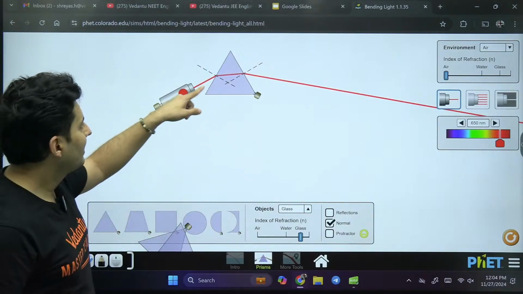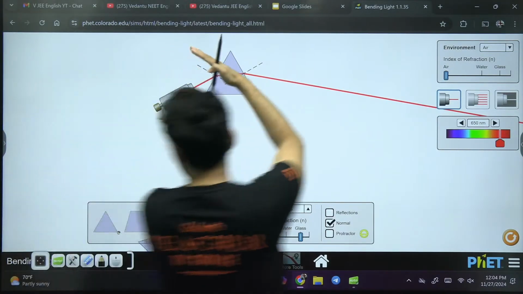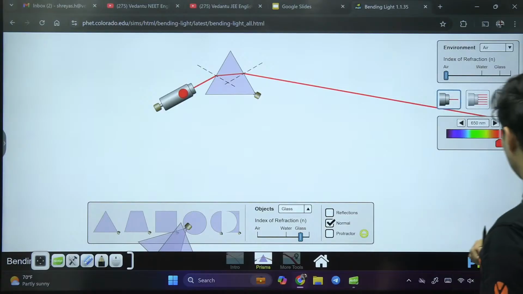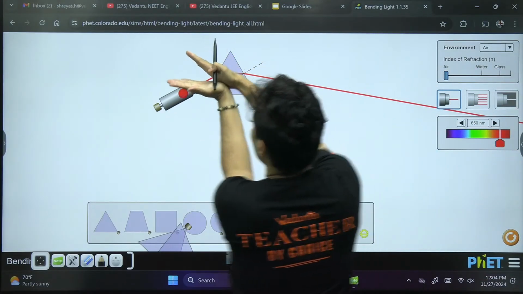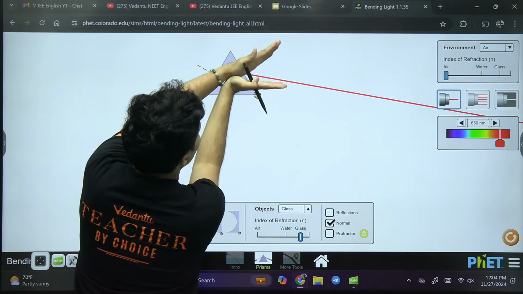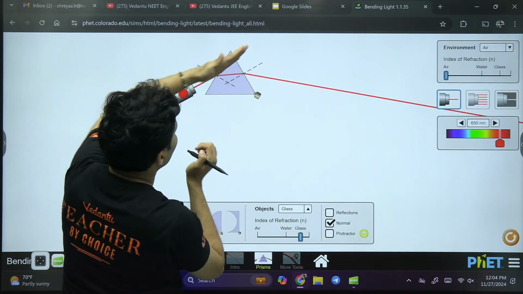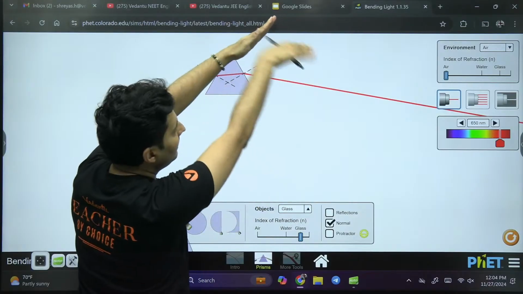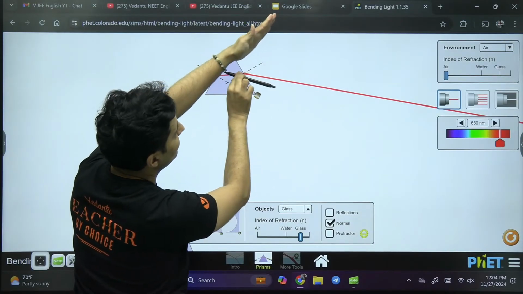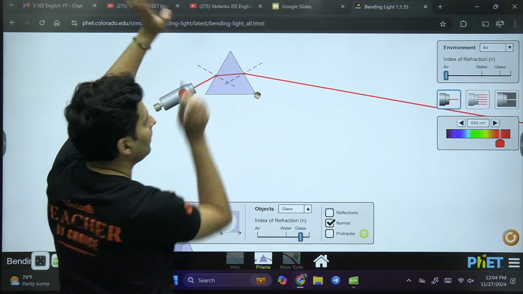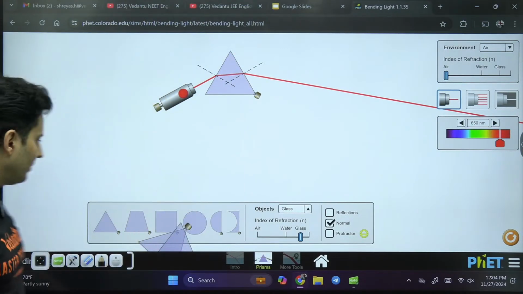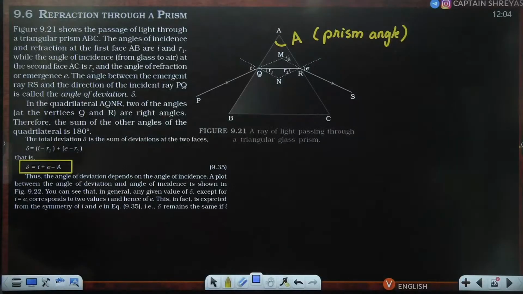This angle is the incident angle. This angle is the emergent angle. The ray was going like this, but it ended up going like this. So this is the deviation. This is the angle of the prism. Those are the terminologies which have been used.